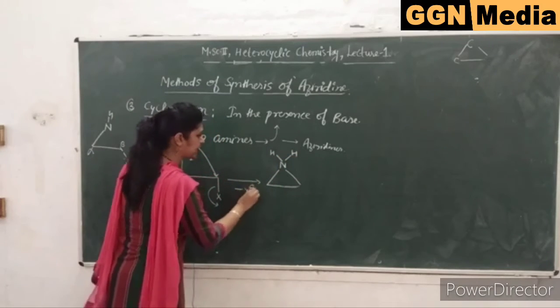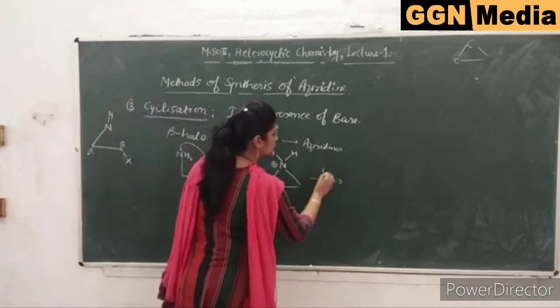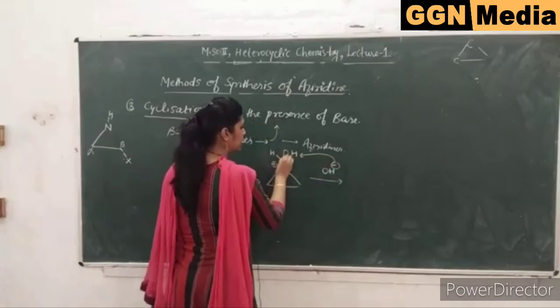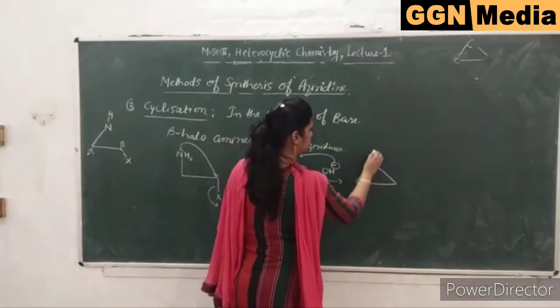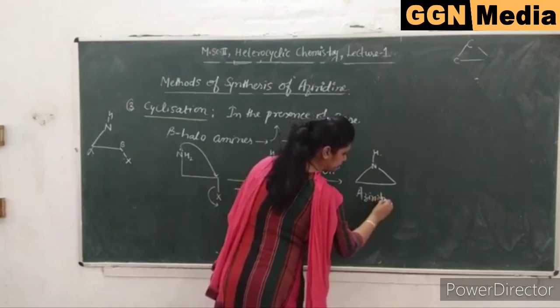Minus X negative. Now this nitrogen will be having a positive sign. So in the presence of base, the base will abstract the proton and it will give you aziridine. So this is your aziridine.